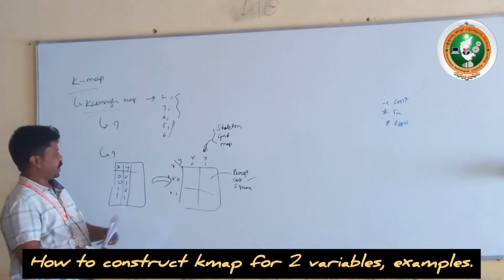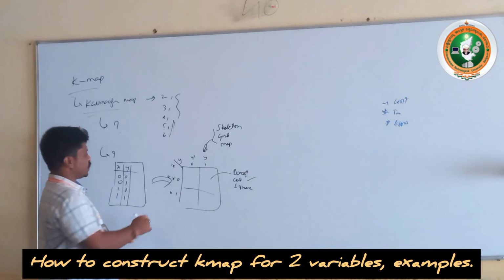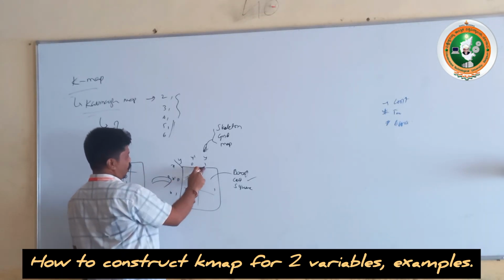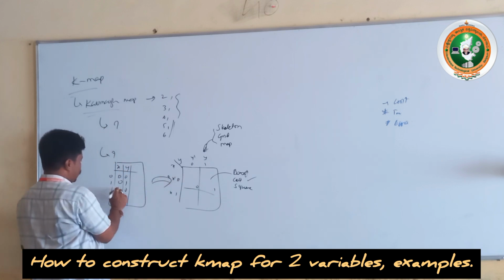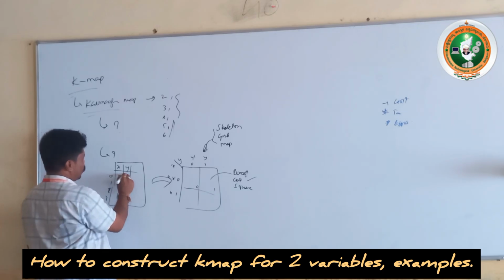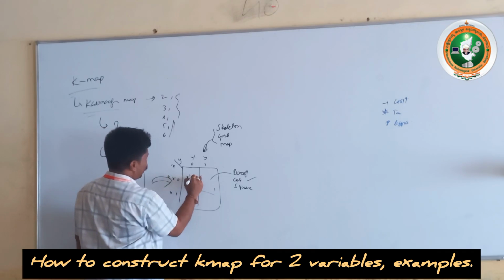Got it? Next, indexing of the cells. How do we do the indexing of the cells? That is done with 0 and 1, multiplying the row with the column. Row 0 and column 0 gives 0, 0 1 gives 1, 1 0 gives 2, and this one here gives 3. The 0 combination here is x dash y dash.